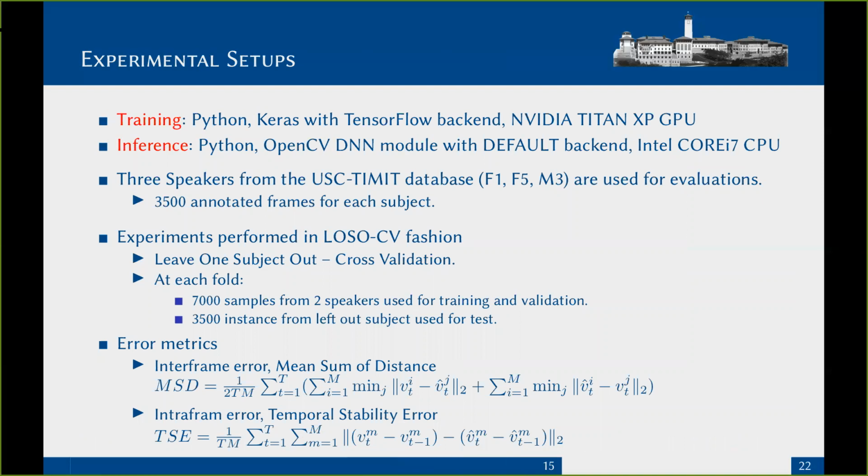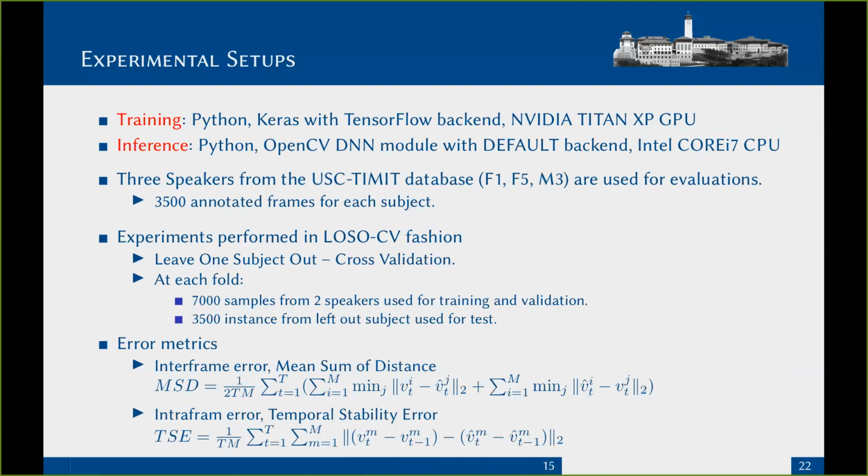Our networks are trained using the Keras deep learning library with TensorFlow backend and an NVIDIA GPU, and tested using OpenCV DNN module and an Intel Core i7 CPU. We performed experiments in a leave one subject out cross-validation. We only used 3 speakers from the USDTMIT database, which have the ground-labeled contour data. At each cross-validation, we train the network with 2 speakers and test the performance on the third left-out speaker.